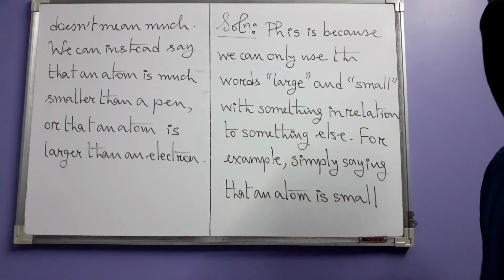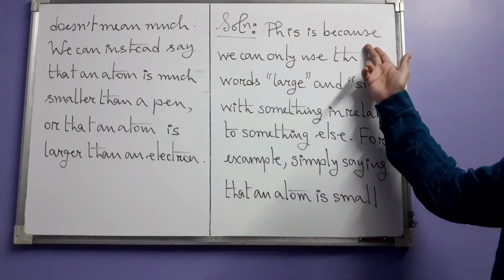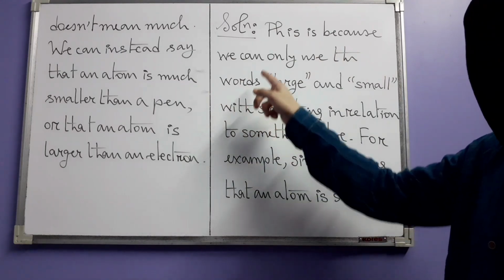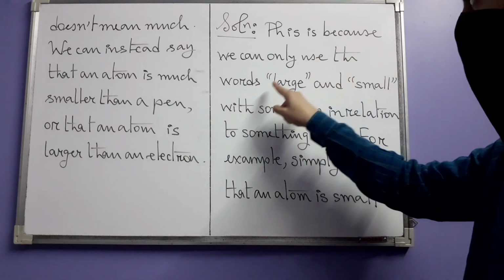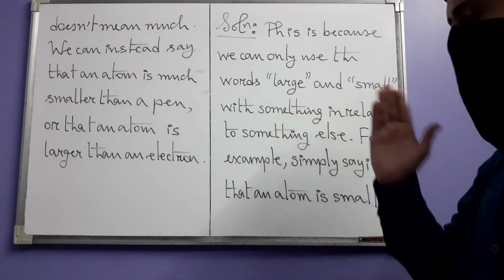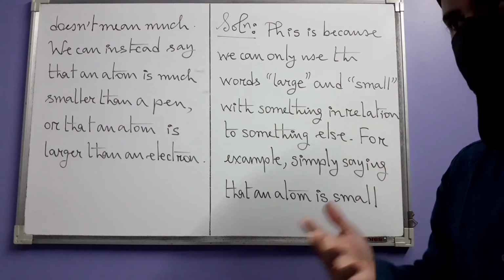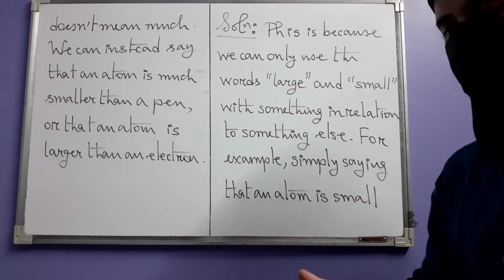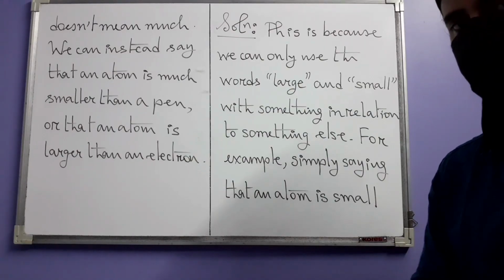Let's see what I have written. This is because we can only use the words large and small in relation to something else. Say a large table or a small room.